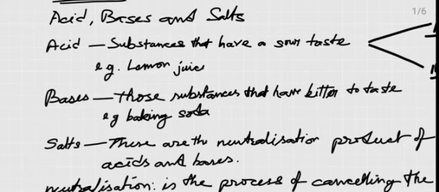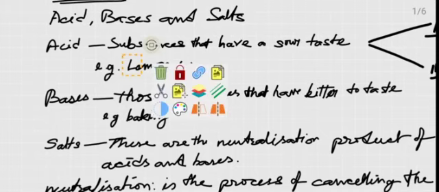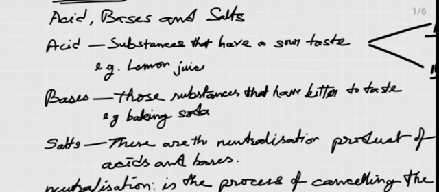That is, acids are the substances that have a sour taste. Example, we can give lemon juice, orange juice, amla, etc., because they have sour taste.